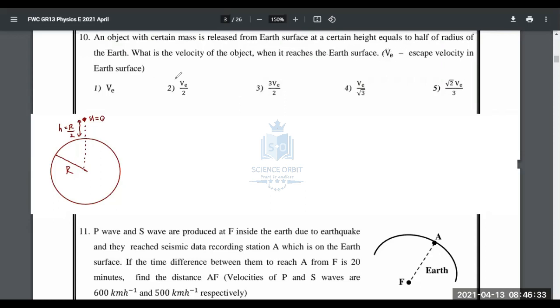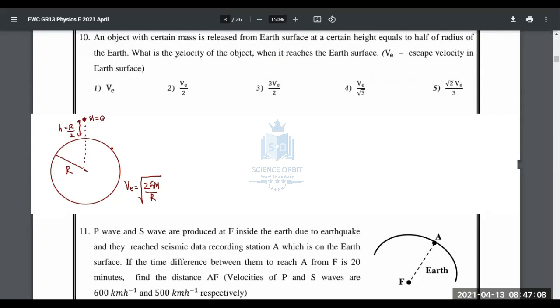The answers are in terms of VE, where VE is the escape velocity on Earth's surface. We all know escape velocity is given by the equation square root of 2GM over R. In this context, the escape velocity they have mentioned is the escape velocity from Earth's surface, therefore you have to put Earth's radius. Also, you can say it's square root of 2gR, but we don't have to worry about that because we're not talking about gravitational field intensity or anything. So this is the equation.